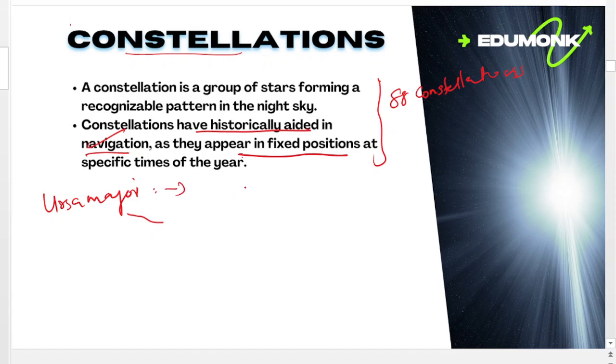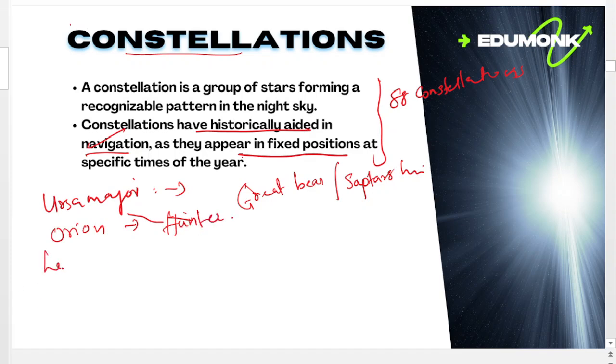Some of the examples are Ursa Major. This is known as Great Bear or Saptarshi. Then Orion, known as the Hunter. Then Leo Major.